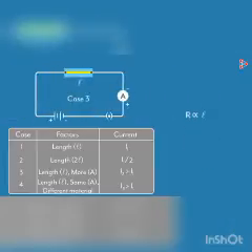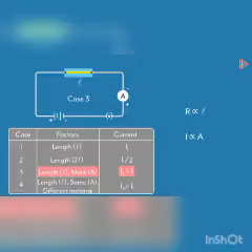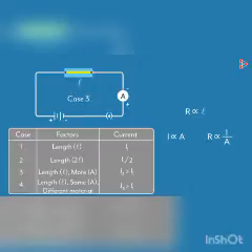The third case tells us that as the thickness of the wire was increased, the current flowing through it also increased. It tells us that the current flowing through a conductor is directly proportional to its cross-sectional area, which means that the resistance will be inversely proportional to the cross-sectional area of the conductor.